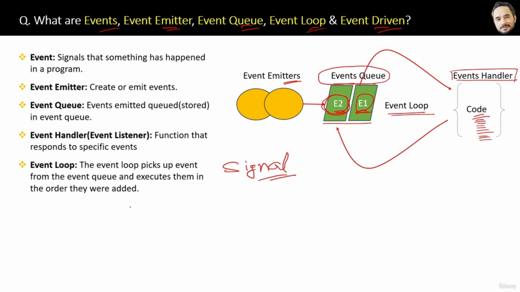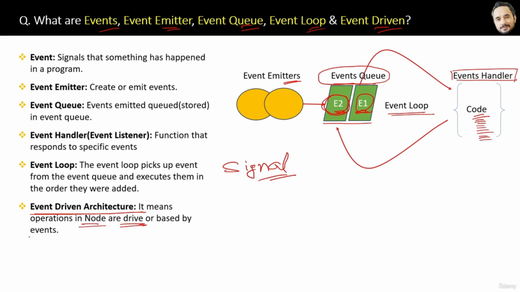And finally we have this event-driven architecture. Event-driven architecture is a combination of all of the above. What does it mean? It means operations in Node are driven by or based on events only. Driven by events, so that's why we call Node an event-driven architecture. Great, that's the answer to this question.